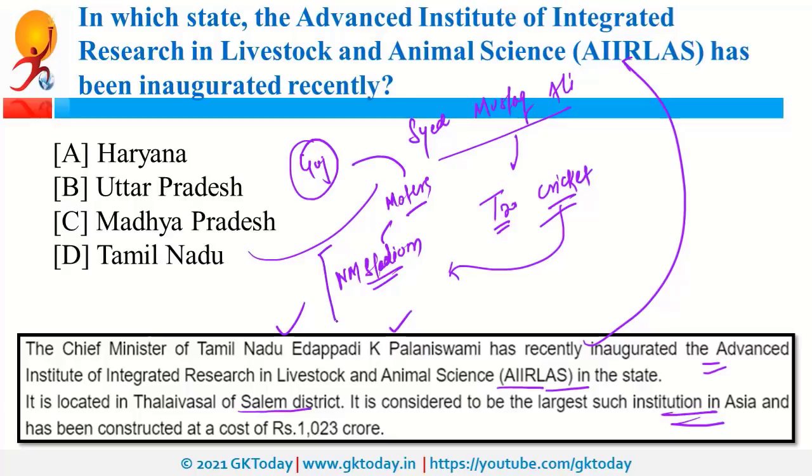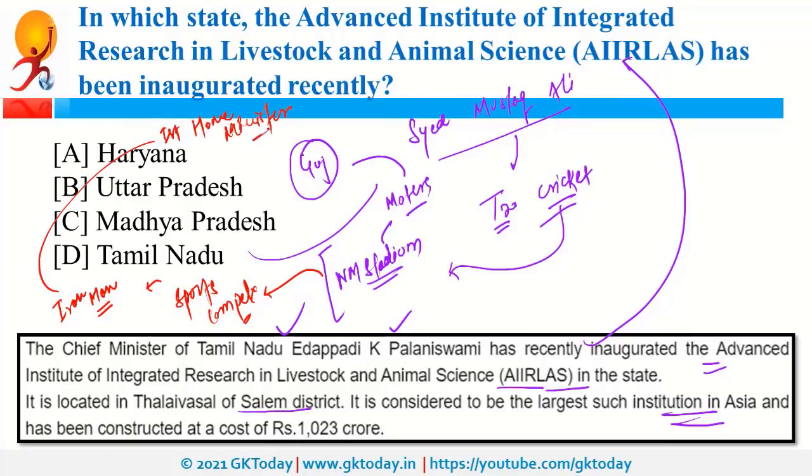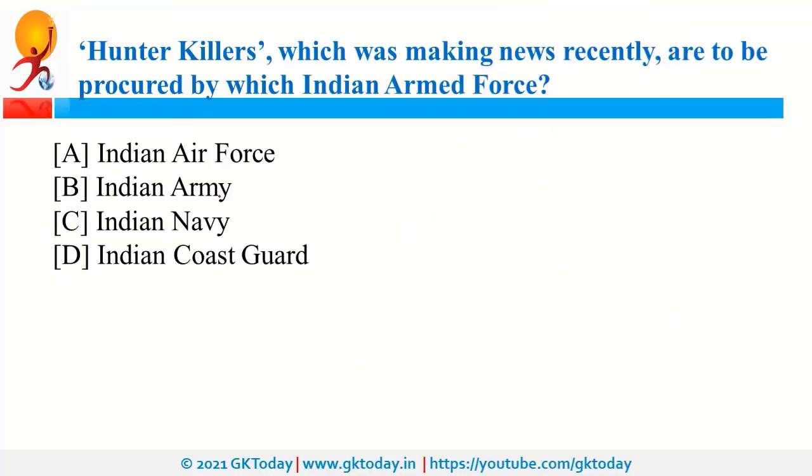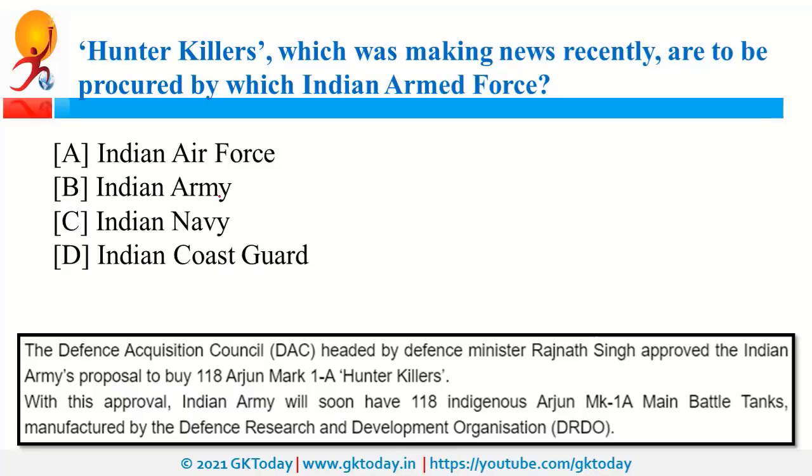This stadium is part of a sports complex, and this sports complex is named after Iron Man of India, that is Sardar Vallabhbhai Patel. He was the first Home Minister of independent India. Next question is, hunter killers are to be procured by which Indian armed forces? So they will be procured by Indian Army.